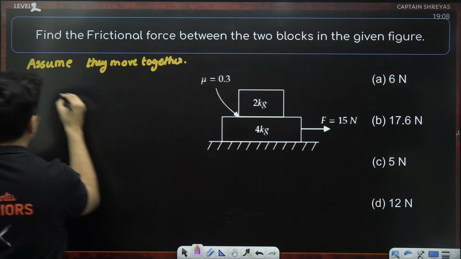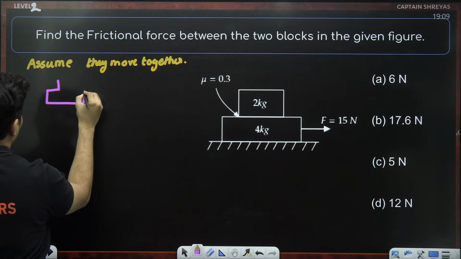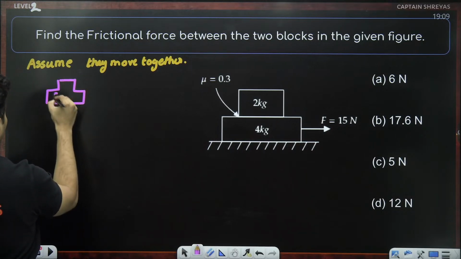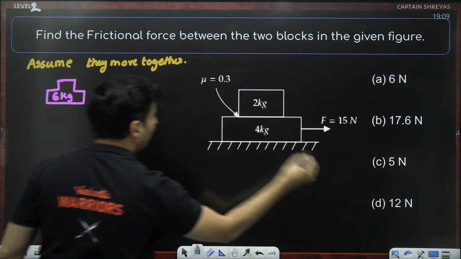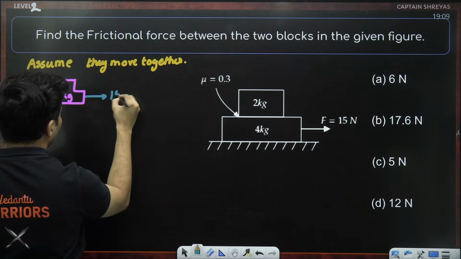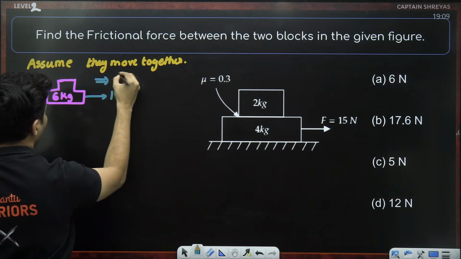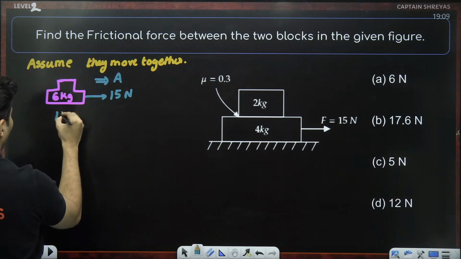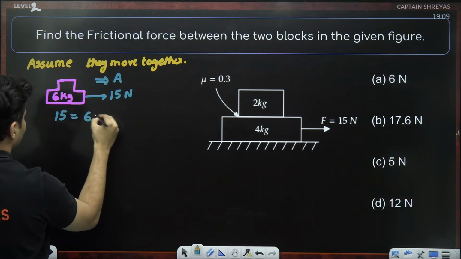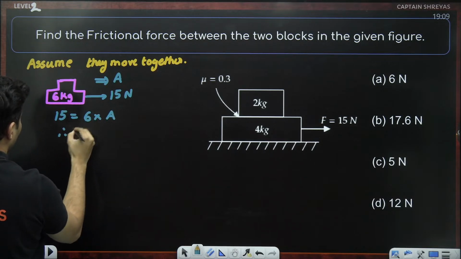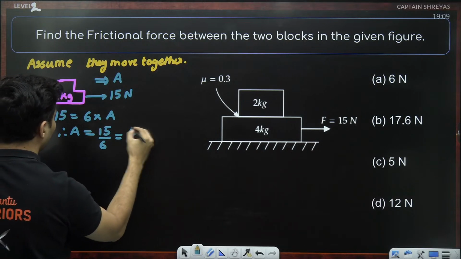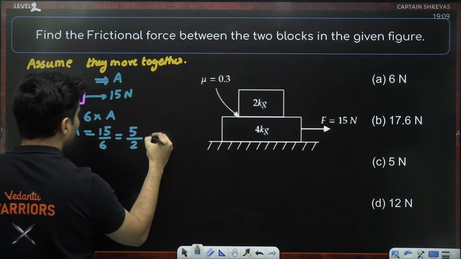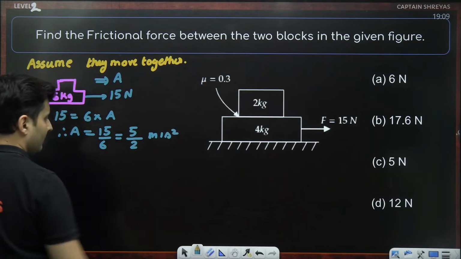So if they are moving together, they are going to behave like one single system of 6 kg mass. The force acting on them will be 15 Newton. There will be some acceleration. So force is mass multiplied by acceleration. Therefore, the acceleration will be 15 divided by 6, which is 5 by 2 meters per second square.